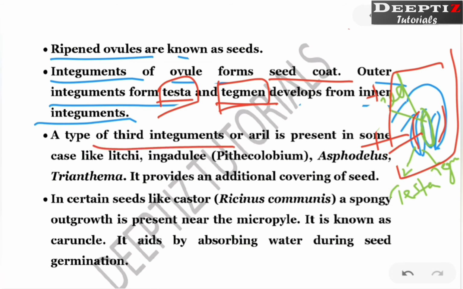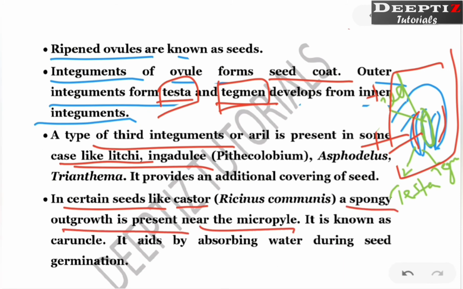Sometimes there can be a third type of integument or aril present in some cases. These are actually exceptional cases, right? Now, in certain seeds like castor, a spongy outgrowth is present near the micropyle. This is known as the caruncle. Now what is caruncle? See, suppose if this is a seed, just I am making a seed, right? If this is the micropylar region, we can see some kind of outgrowth.